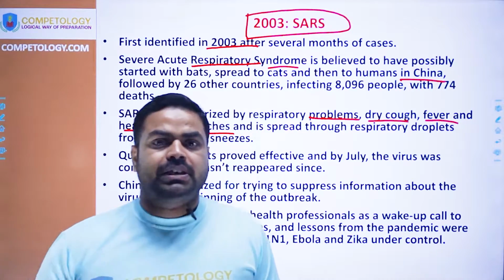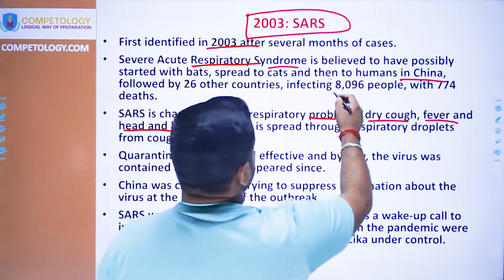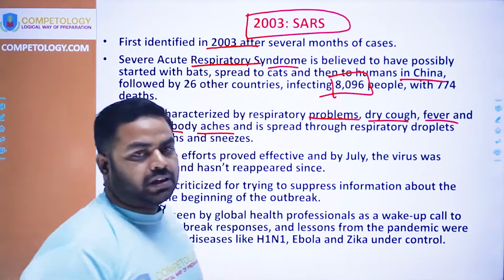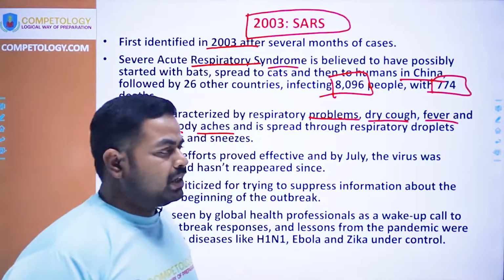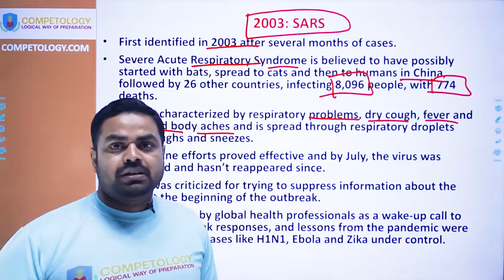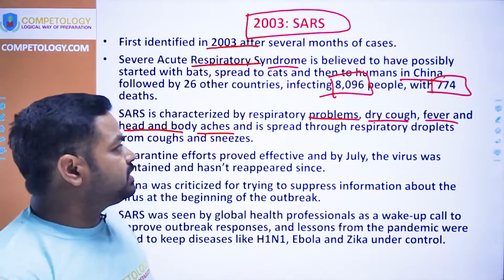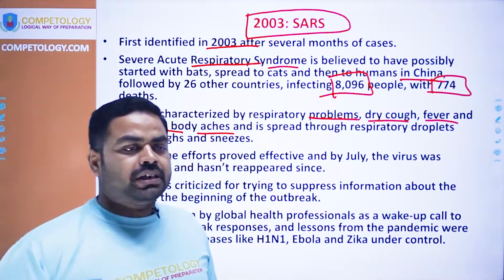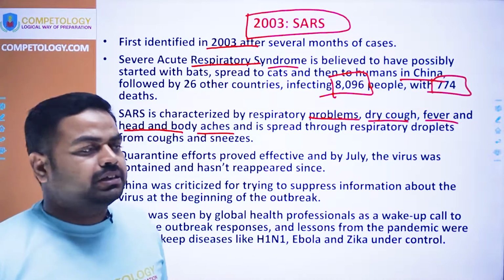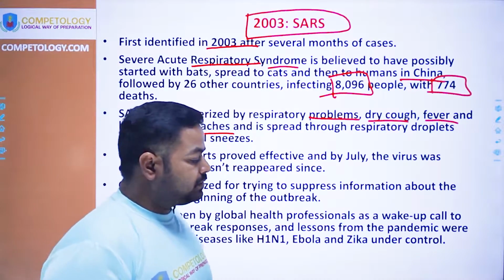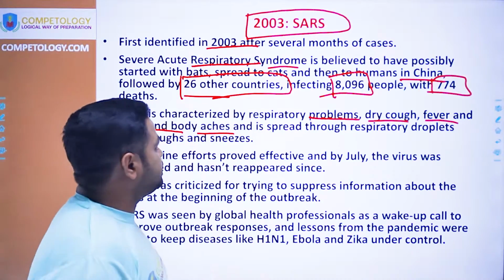Here the number of infected people and the number of deaths was very less. It was not so huge. That is, the infection was of around 8,096 people and only 774 people had died. But what had happened here, the WHO had taken active steps to reduce the infection and to contain the infection. Because of this, there was a smaller number of deaths. And here also it had spread to 26 countries.